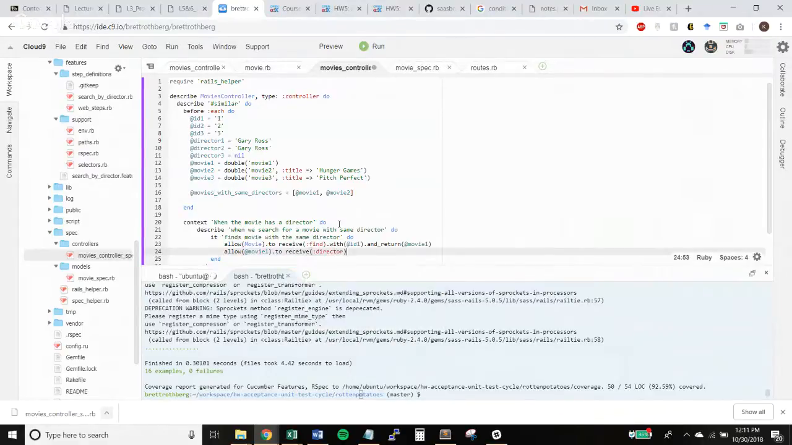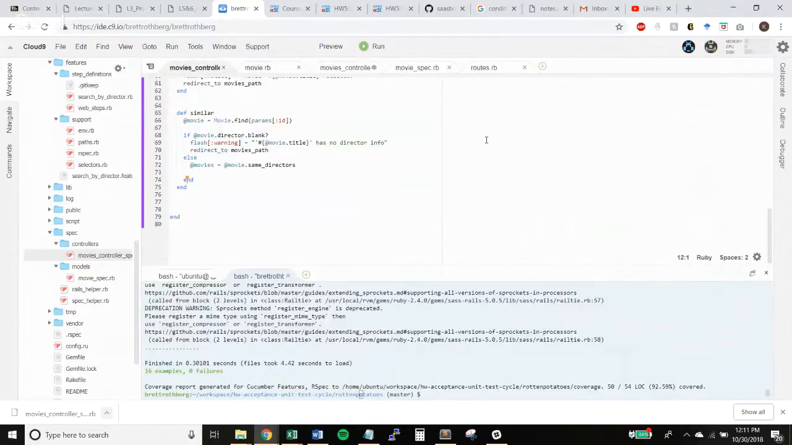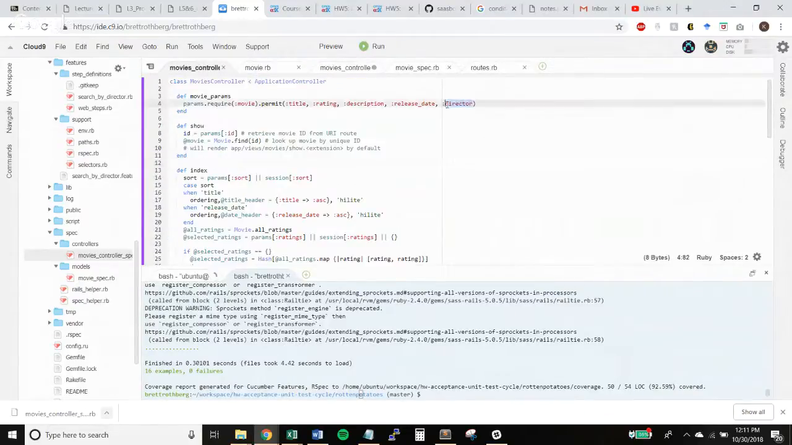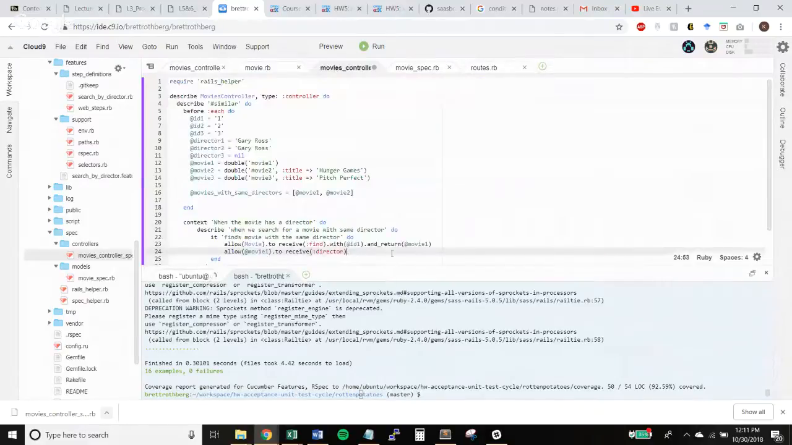And that's that thing we wrote in the first line of I think it was movies controller, how we added director to it. Okay. Yeah. So it'll receive director and it'll return. Did I make a director? Yeah, director 1. Okay, and now we have to actually make it call our function, and so that's the expect thing.